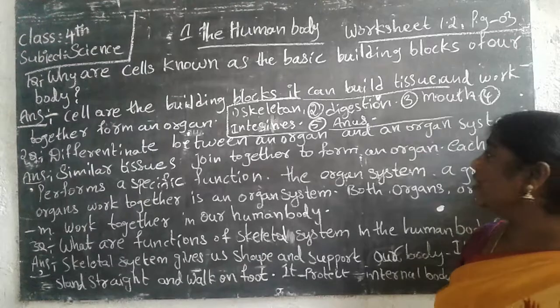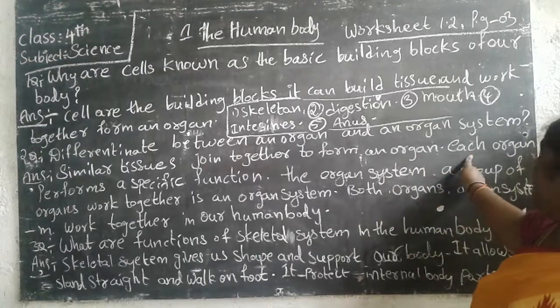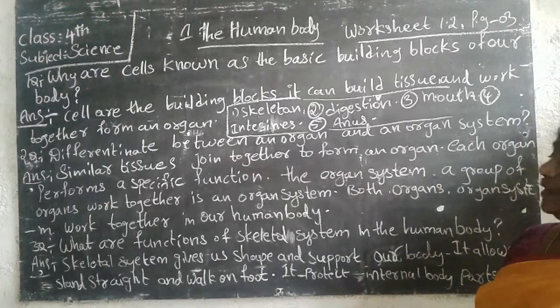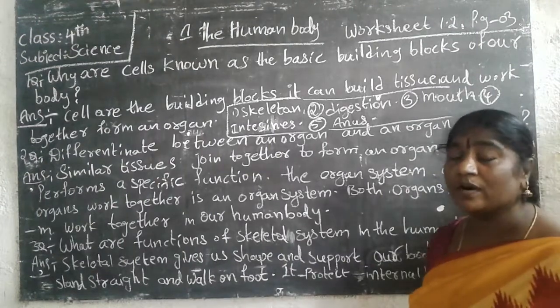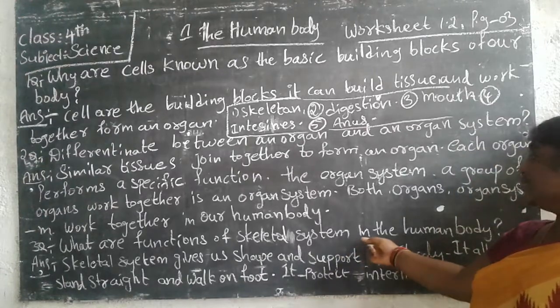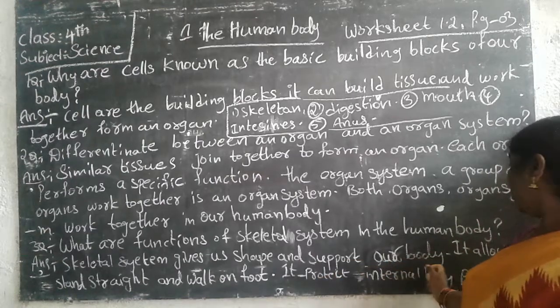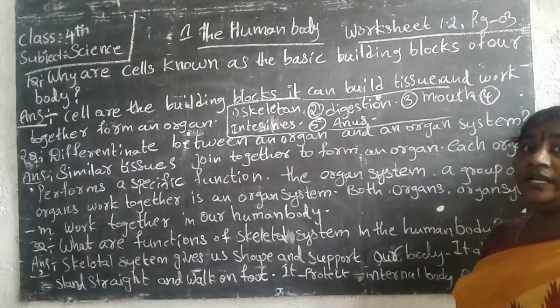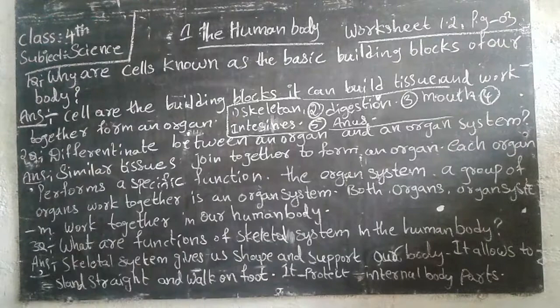Then differentiating between organ and organ systems: similar tissues joined together form an organ. Each organ performs a specific function. The organ system, a group of organs working together, is called an organ system. All organ systems work together so that the human body is healthy. Next, what are the functions of the skeletal system in our human body? The skeletal system gives us shape and support. It allows us to stand straight and walk on foot, and it protects our internal organs like the heart, brain, lungs.